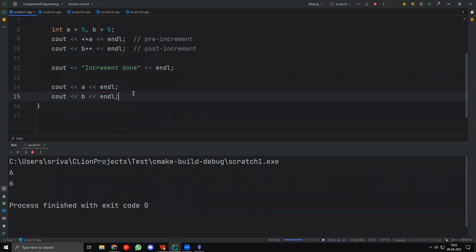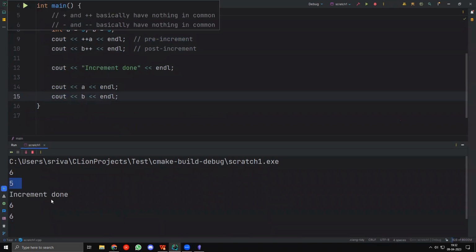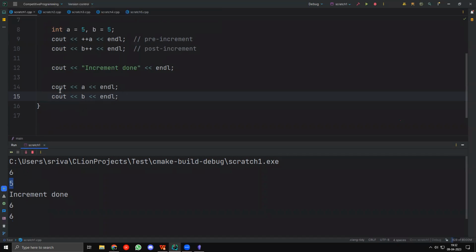So if I run this, let's see what happens. You can see that I get 5 for b. For ++a, I get 6. For b++, I get 5. And when I output it the next time, I get 6 for both. Right? How does this work?